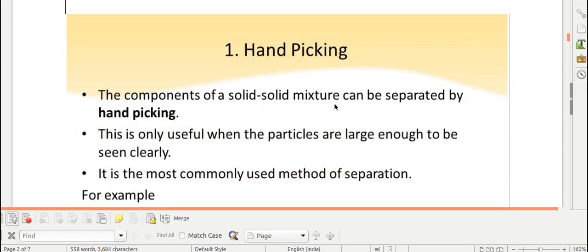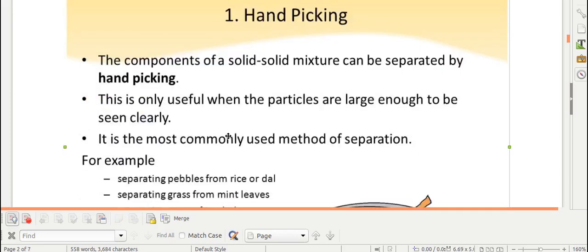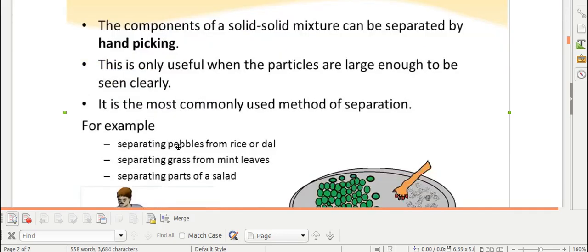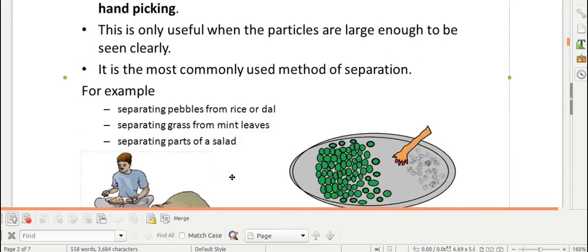The components of solid-solid mixture can be separated by hand picking only when the particles are large enough to be seen clearly. When the particles are easily seen by naked eye, this is a common method used for separation. Example, separating pebbles from the rice or dal, separating grass from the mint leaves, separating parts of a salad.